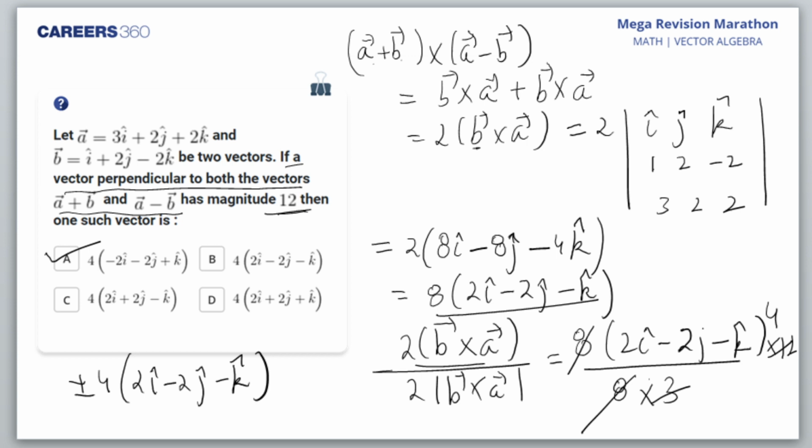If twice the vector is perpendicular to the given vector, then the vector is also perpendicular to the given vector. Yeah, you're right, the 2 could have been cancelled, Aditya. Yeah, that could have been done. But actually I calculated 2B cross A. That's why I did it like that.